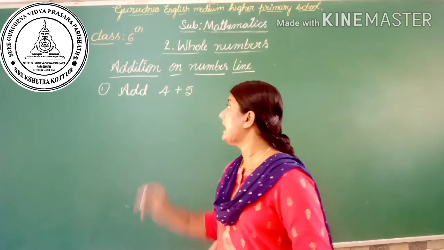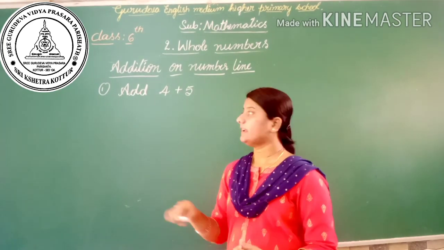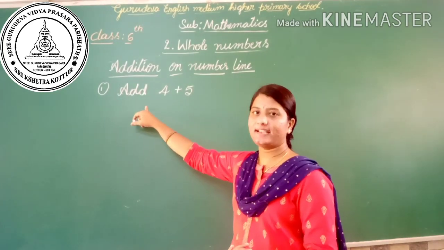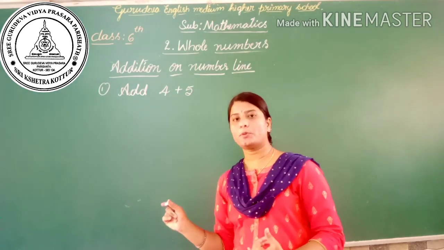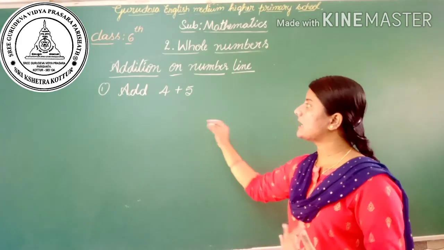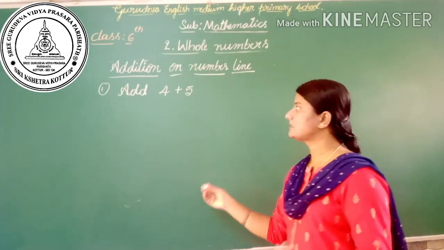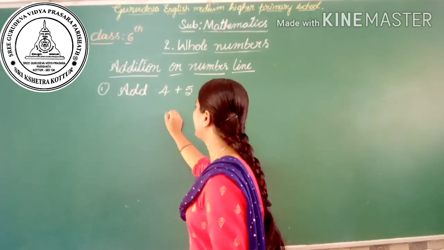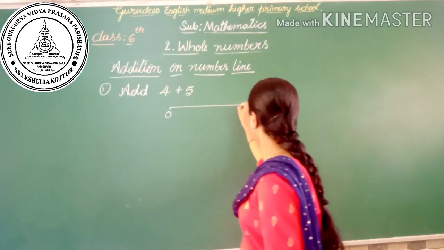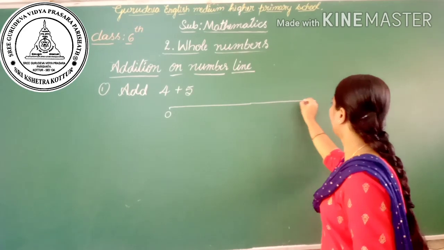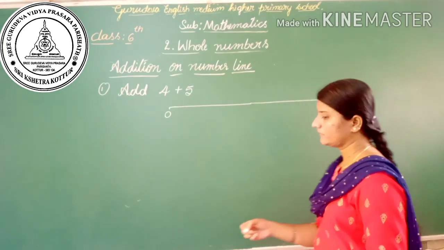Yes. Then next, addition on the number line. Here is one example, that is add 4 plus 5. How can you add 4 plus 5 on the number line? First we have to draw a number line. It starts by marking 0.